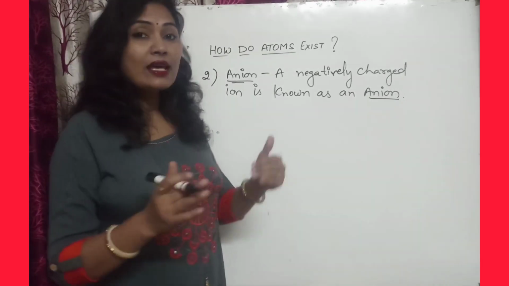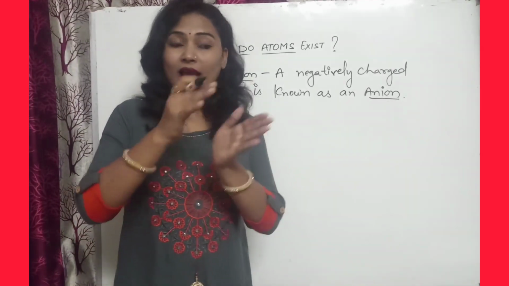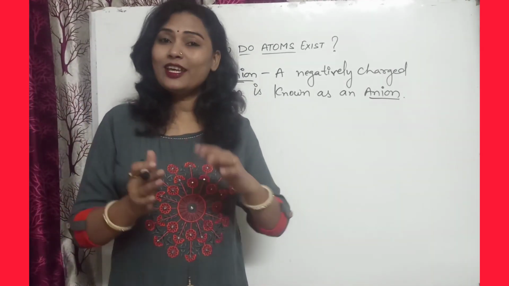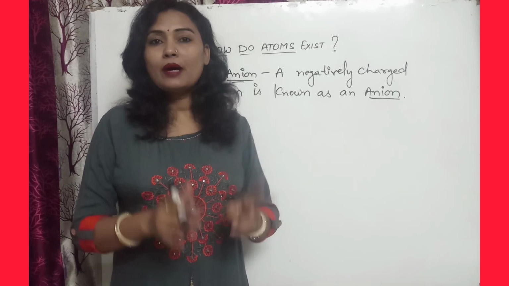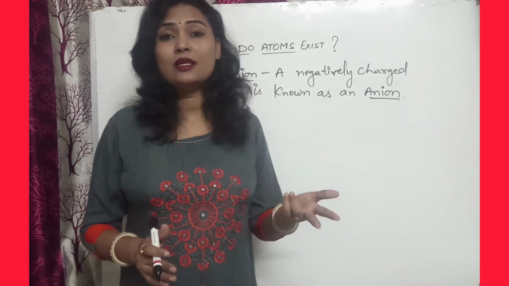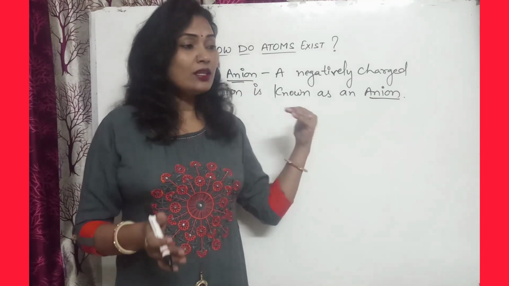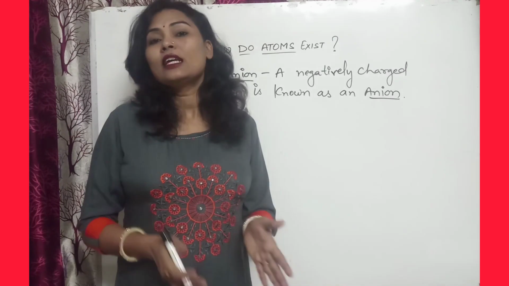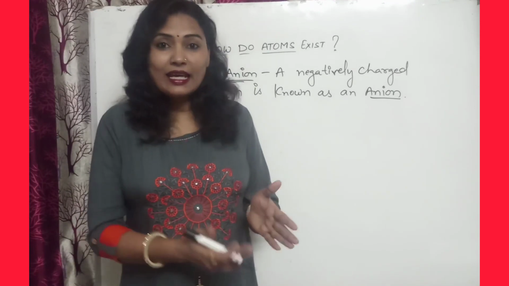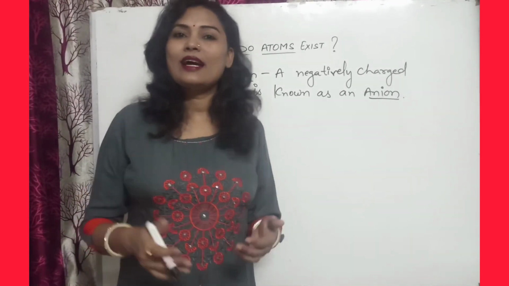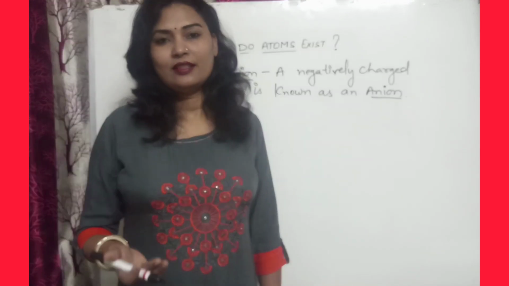Why? Because they will gain electrons. I have already told you that an atom is neutral, and it consists of electrons and protons equal in number. But if it loses electrons, then what happens? The protons become more, so it is a positive charge. But in the case of non-metals, they gain electrons. If electrons are gained, the negative charge becomes more, so that's why they are negatively charged. Okay, and they form the anions that are negatively charged.